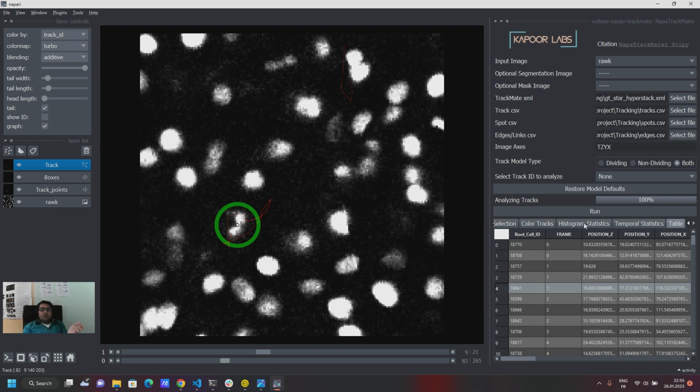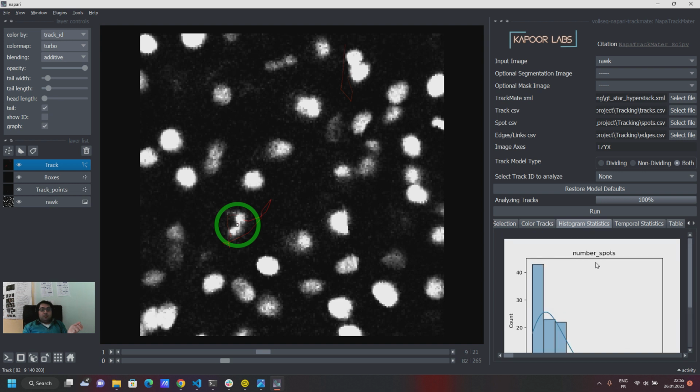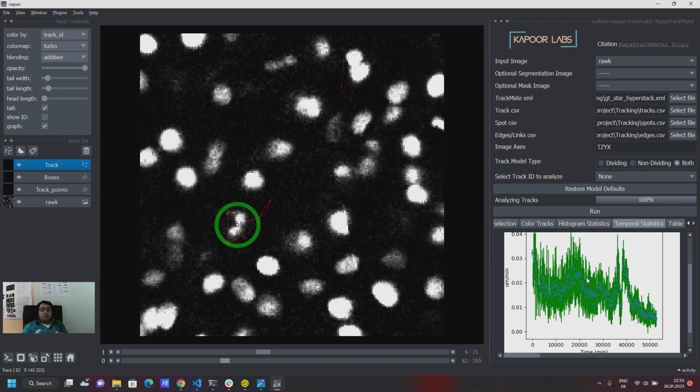For example, it's not been enabled yet, but this would happen soon, where if you select dividing or non-dividing, these statistical plots and the temporal plots are going to change. Currently, they are taking all of the tracks which were in the XML files and making these plots.